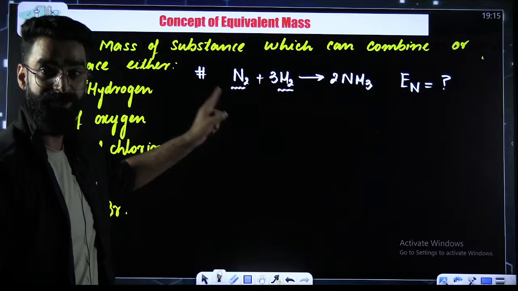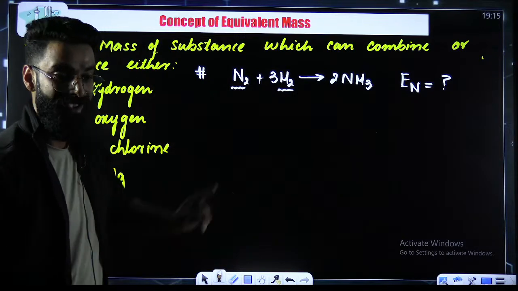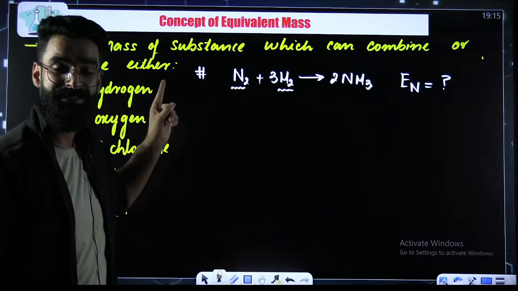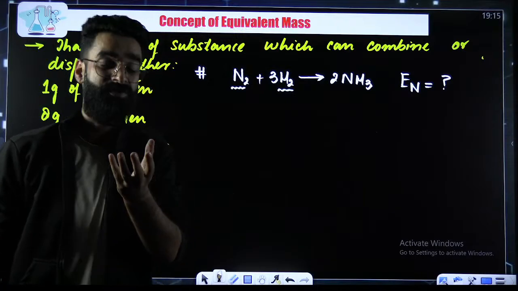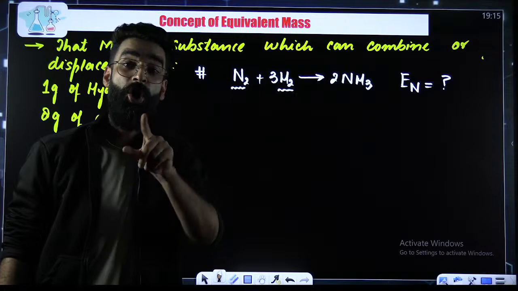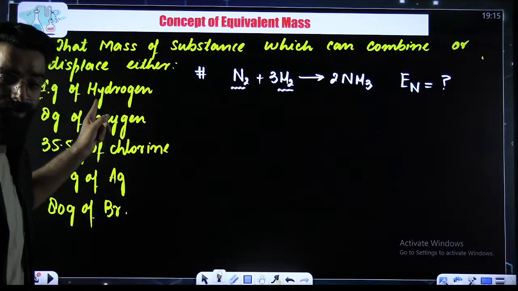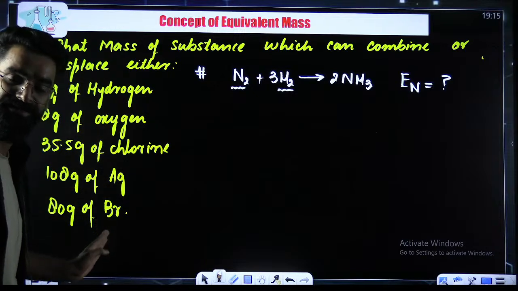Look at the definition of the equivalent mass. Equivalent mass of the substance is that mass of the substance which can combine or displace either 1 gram of hydrogen or 8 grams of oxygen, etc.